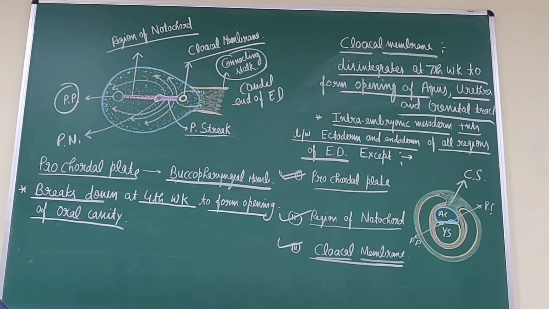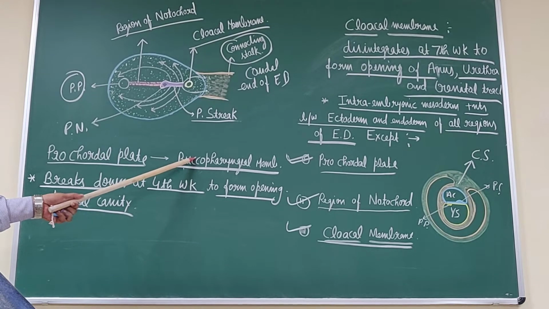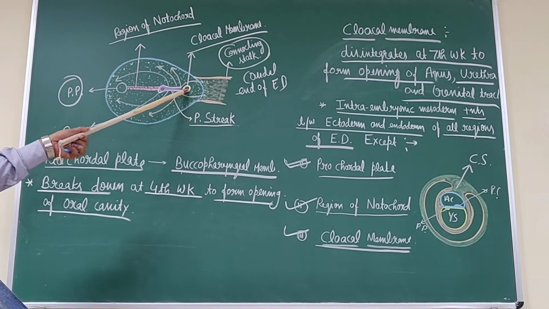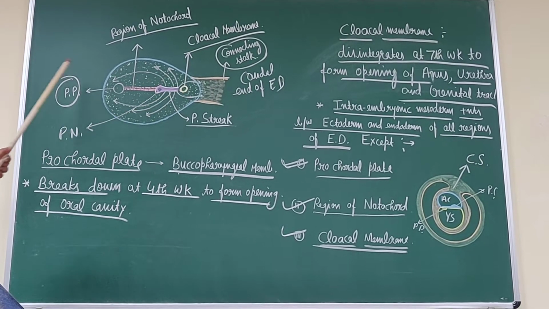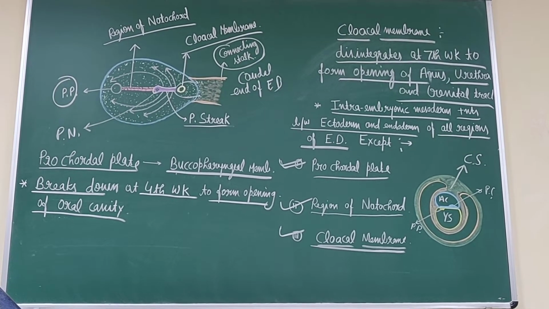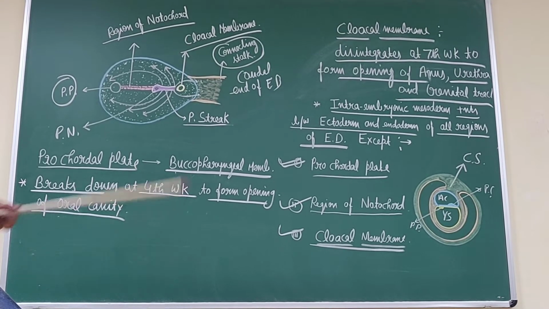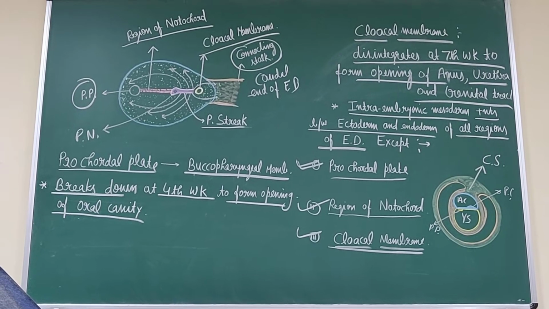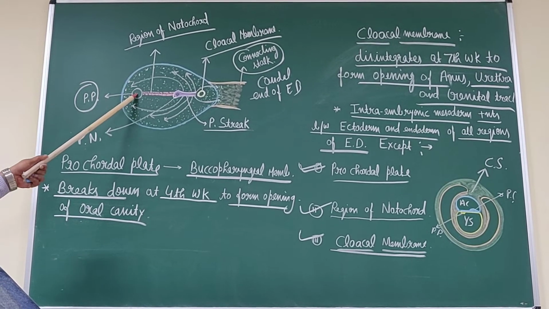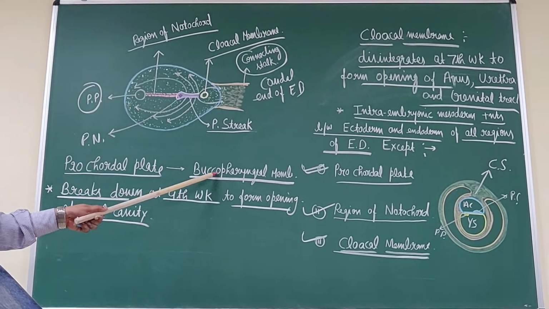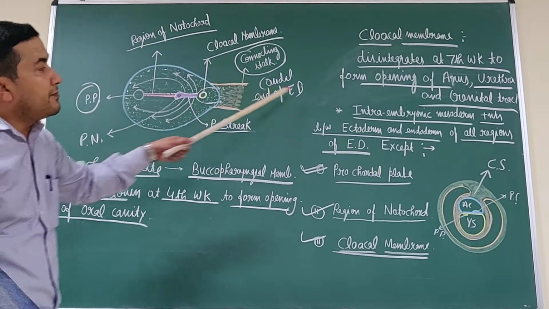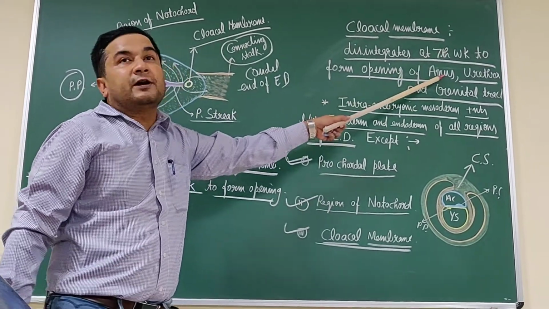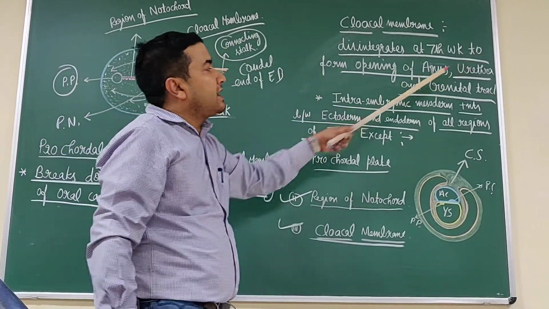It means this buccopharyngeal membrane, that is the procaudal plate, and this cloacal membrane form the blind end of the digestive system, the blind end of the gut. It is formed by this procaudal plate that becomes the buccopharyngeal membrane, and this cloacal membrane which breaks down at the 7th week to form the opening of the anal canal, urethra and the genital tract.